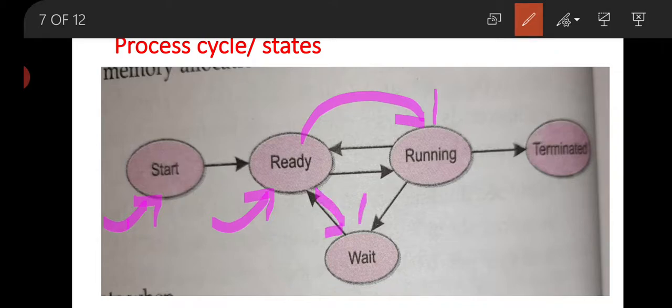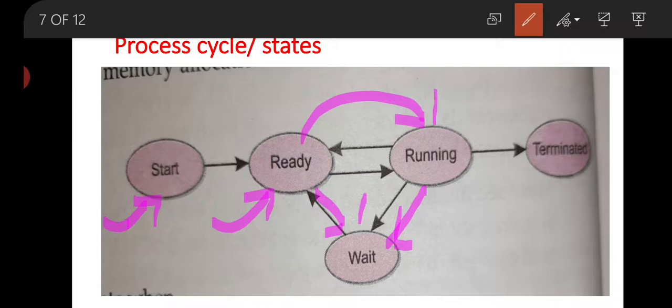Now again, at the time of execution, if the process starts execution in running time, and then the process is again waiting for some resources, some input output devices to be free, then the process is in the wait state.